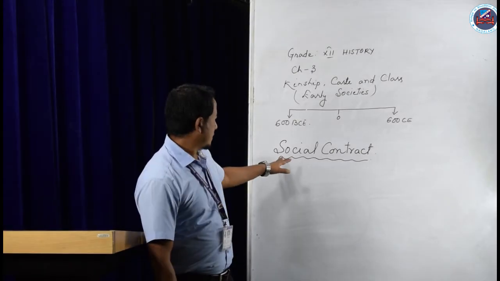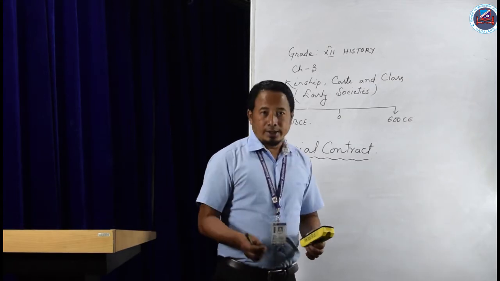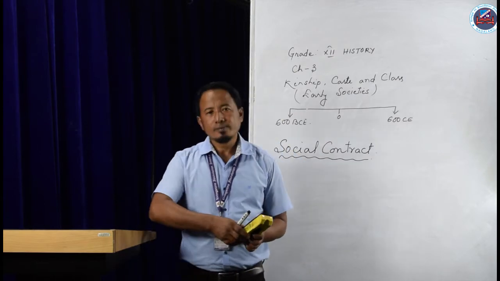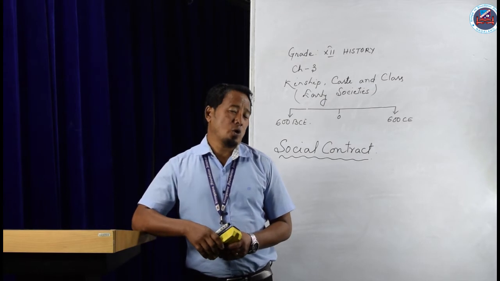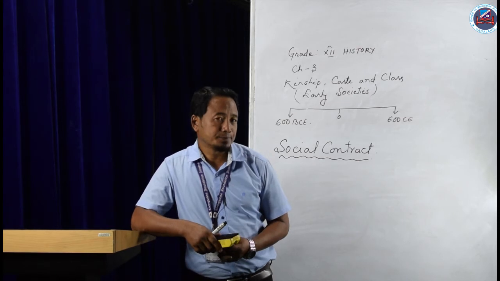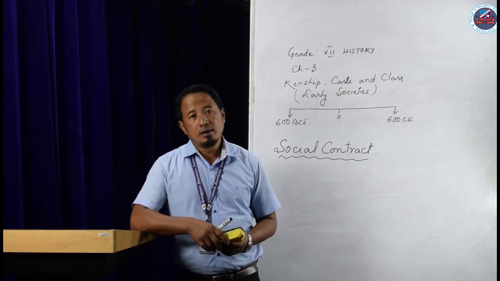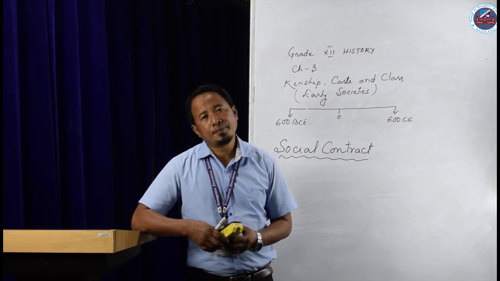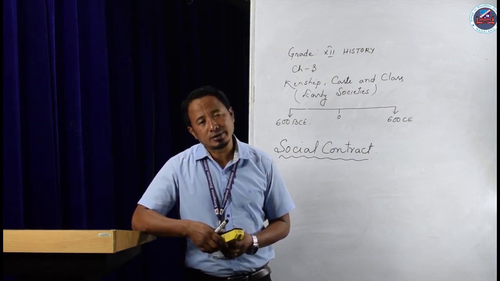Okay, before we start the next topic, social contract, let us discuss a few more points about outcasts. Most of the outcast people also lived as forest dwellers. We call them Nishadas. People living in the forest also practiced pastoralism as well as agriculture.